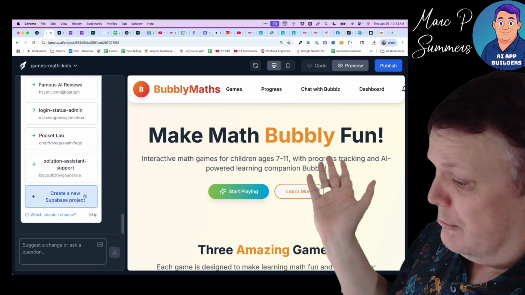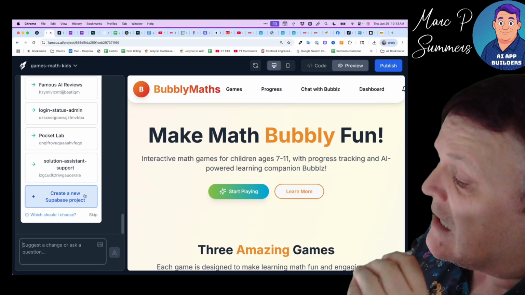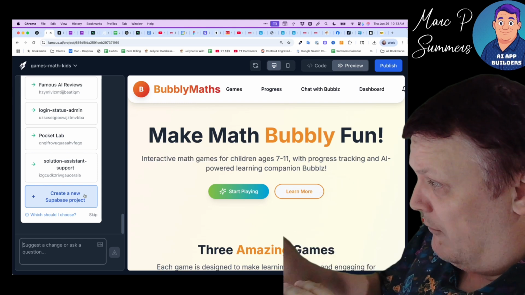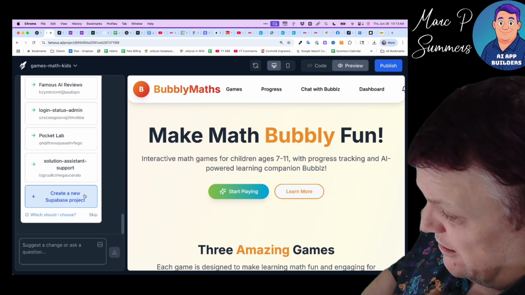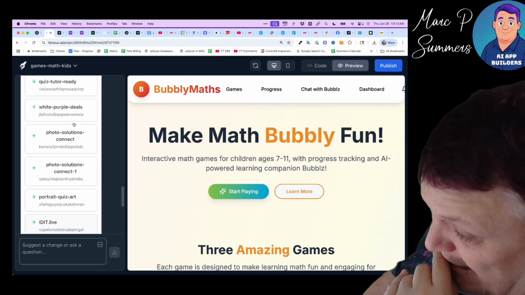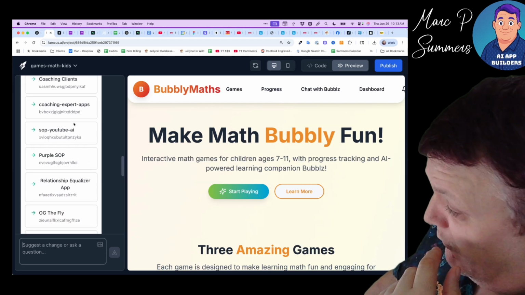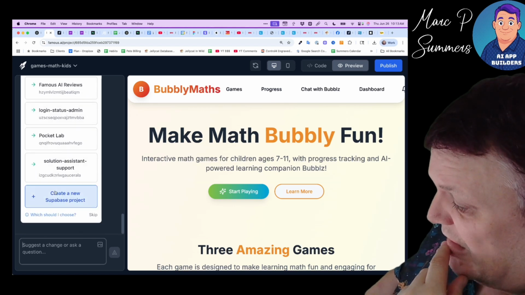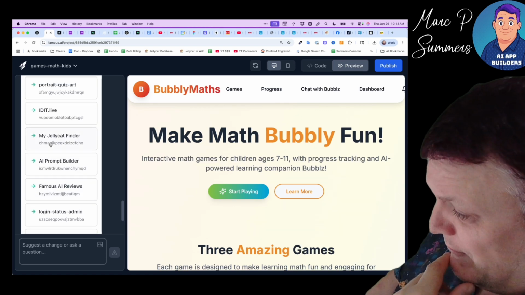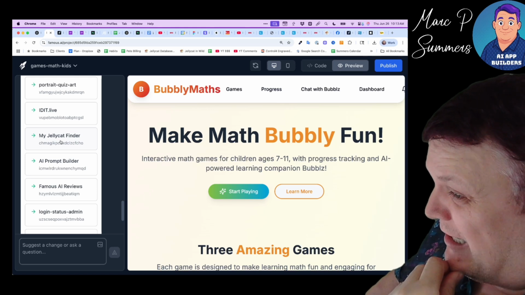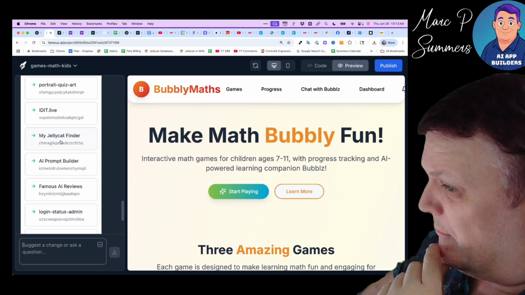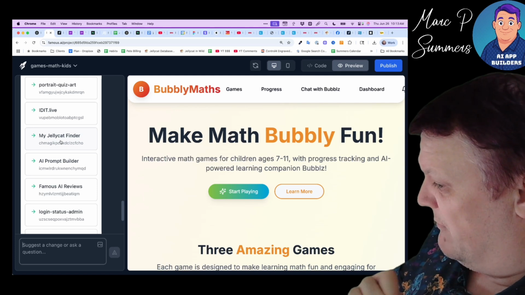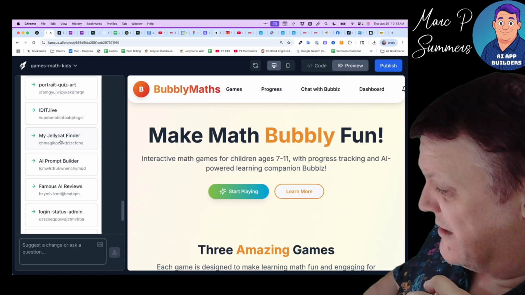Because if that's a new account, you can only create a new account. If we had worked on another project and wanted to link your web app to it, we could have done that because it would have been listed here. These are all the wonderful apps that I'm either working on or already finished. You'll actually recognize one in here. The My Jellycat Finder is an app that I'm working on in my spare time. For those of you who don't know, Jellycats are really gorgeous plush toys that are sold out of London, UK.